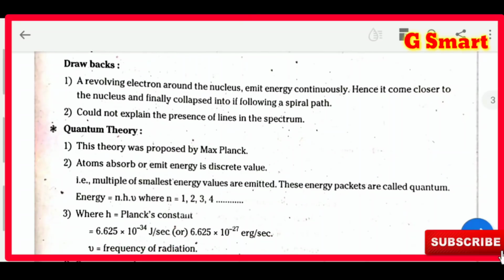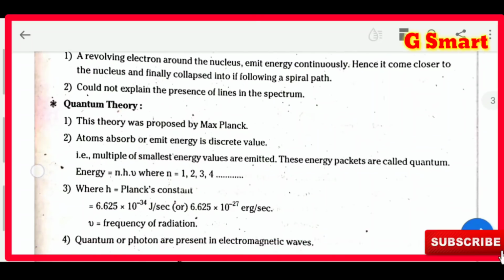A revolving electron around the nucleus emits energy continuously. That means when it is revolving continuously, it has to lose some energy. When it is losing energy, it has to come closer to the nucleus. If that happens, the atom should collapse. The atom should collapse, but it's not happening. So this one is not explained by Rutherford.